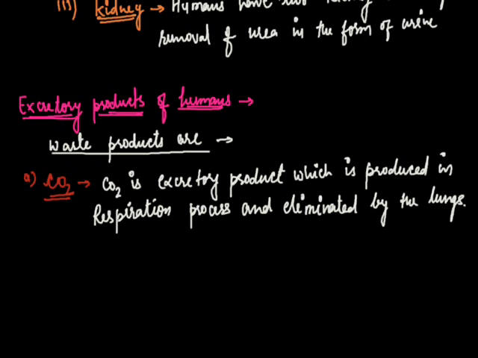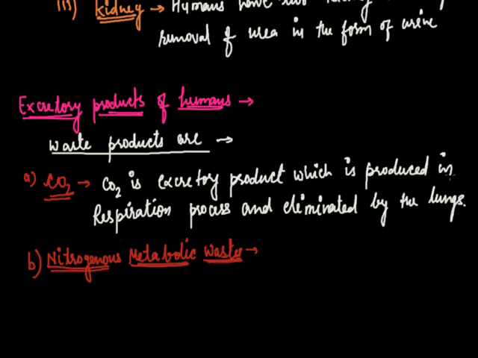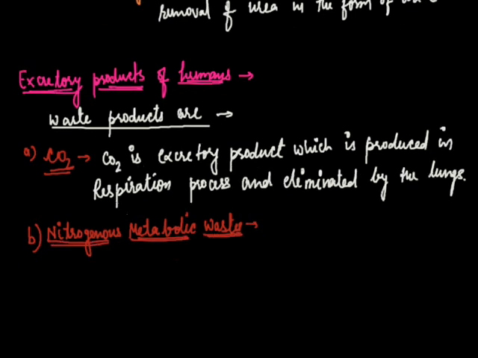The next excretory material is nitrogenous metabolic waste. Nitrogenous metabolic wastes are very important excretory products of our body, such as urea and uric acid produced in the liver from oxidation of protein.